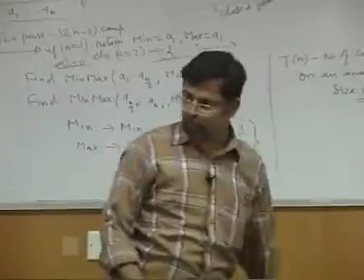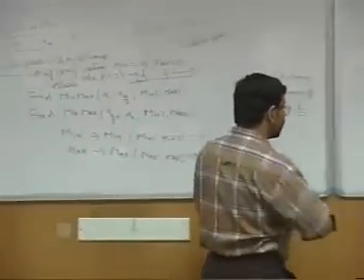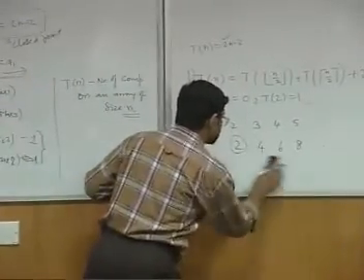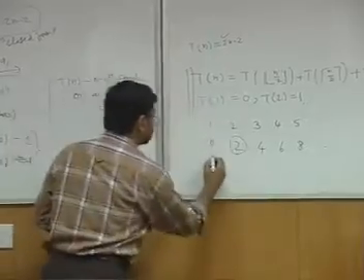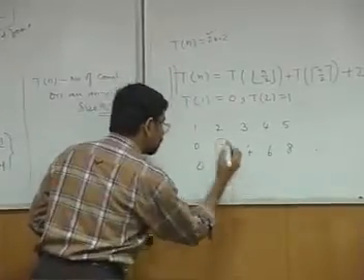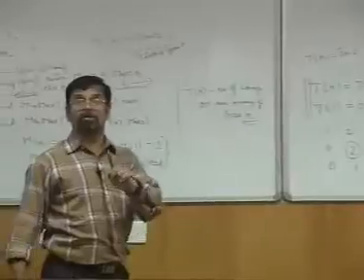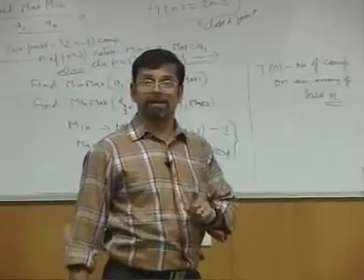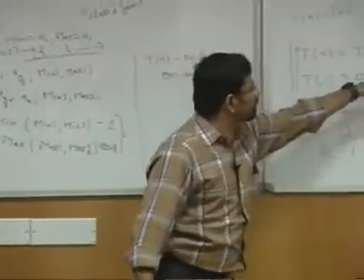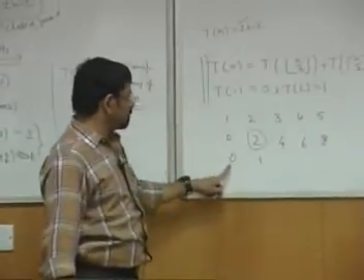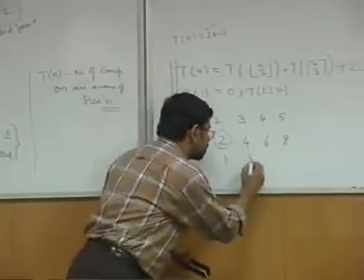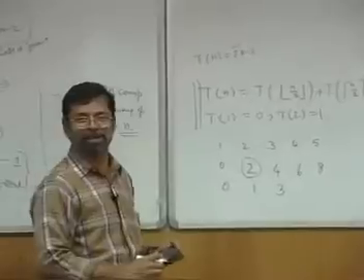Now let us see what happens for this one. When you have this, let us go through. T of 1 equal to 0, T of 2 equal to 1. What about T of 3? T of 3 is T of 1 plus T of 2 plus 2, 0 plus 1 plus 2. There is some improvement here.